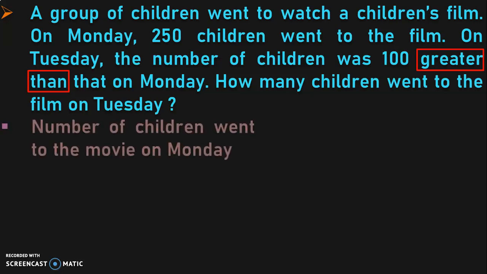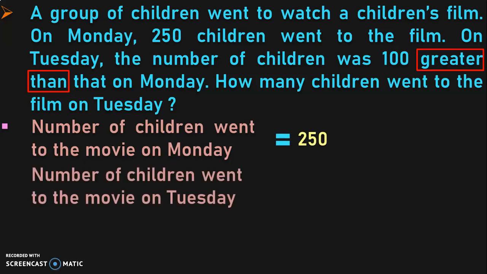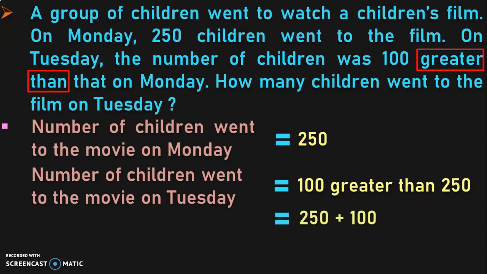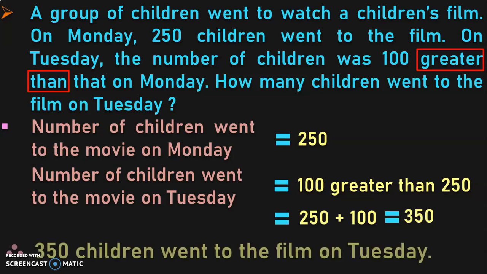Let us write down the statements now. Number of children who went to the movie on Monday is equal to 250. Number of children who went to the movie on Tuesday is given to be 100 greater than 250. We know that to find out greater than we have to do the addition operation. So 250 plus 100 will give you 350. So the answer that you're going to write down now is, therefore 350 children went to the film on Tuesday. Hope you have understood how to solve a word problem.